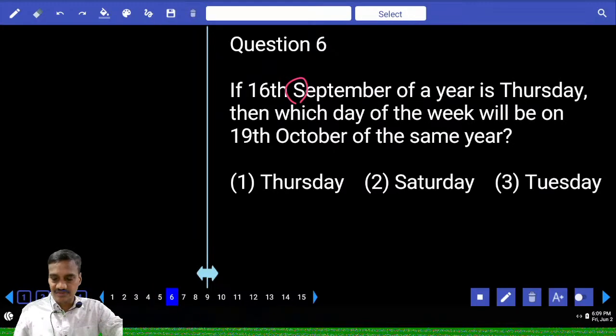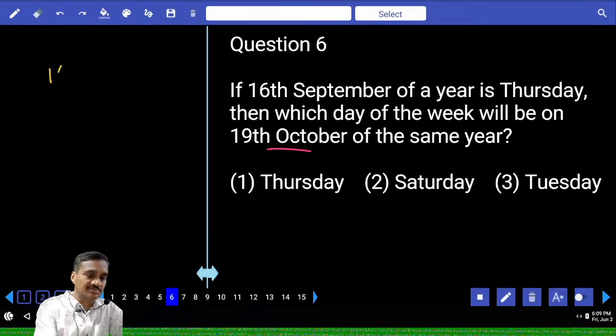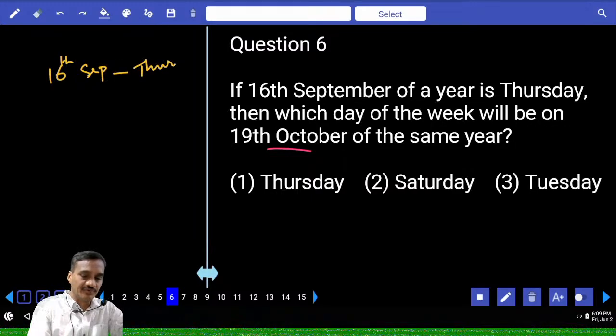Then question number 6. Now in this one, 16th September is Thursday. Then 19th October in the same year. Now 16th September is clearly given, and that is Thursday. Now we need to find out 19th October. Now 16th to 19th.